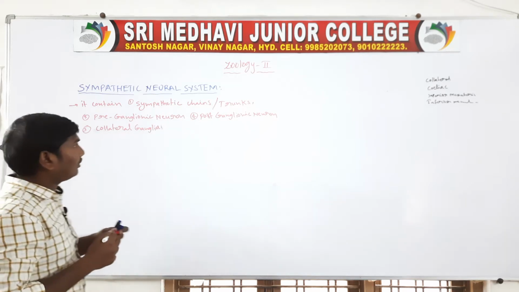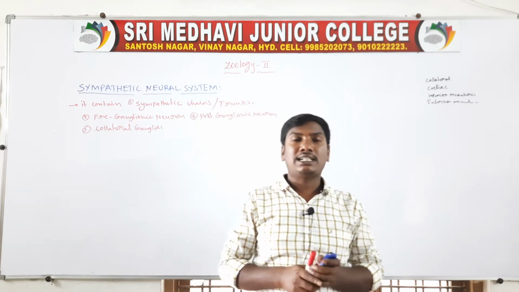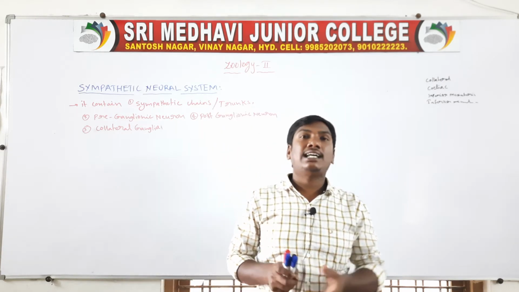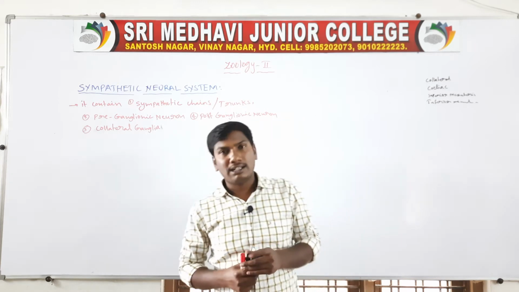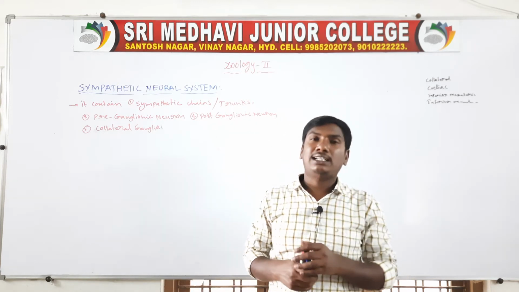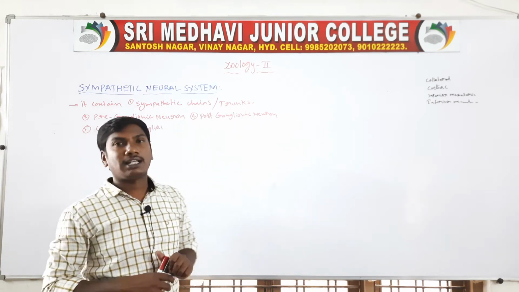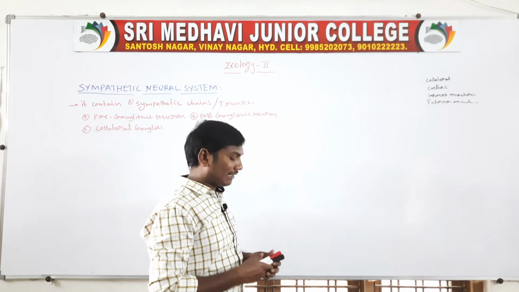So the sympathetic neural system contains sympathetic chains or trunks, preganglionic neuron, postganglionic neuron, and collateral ganglia. See the diagram.